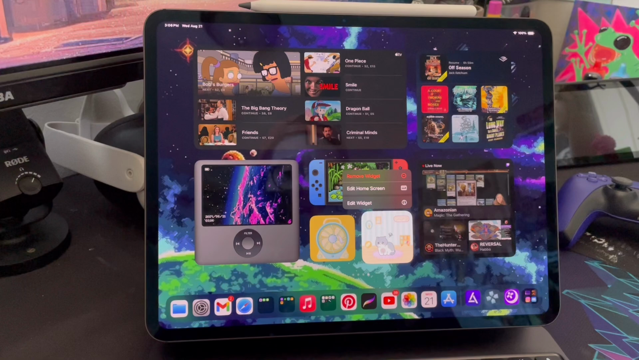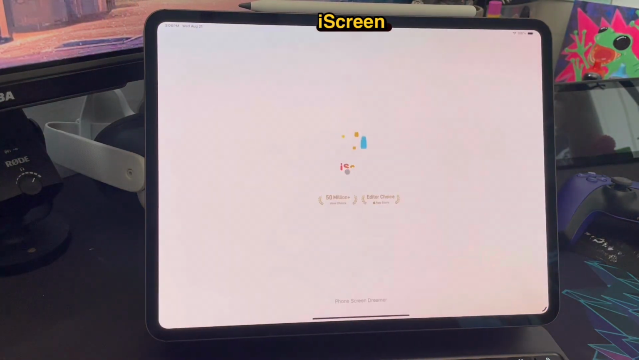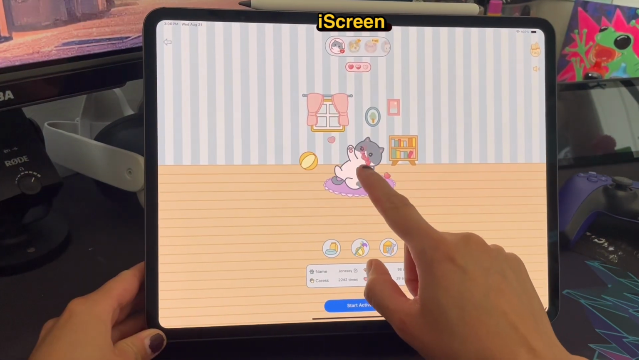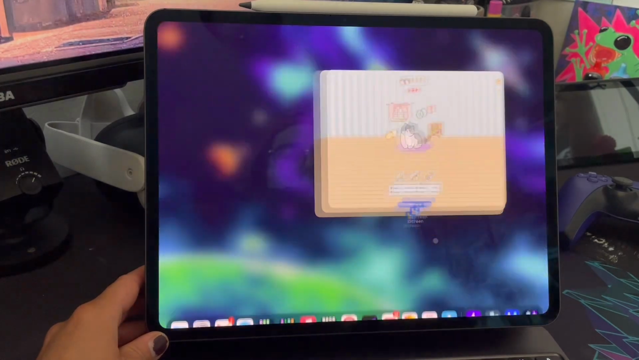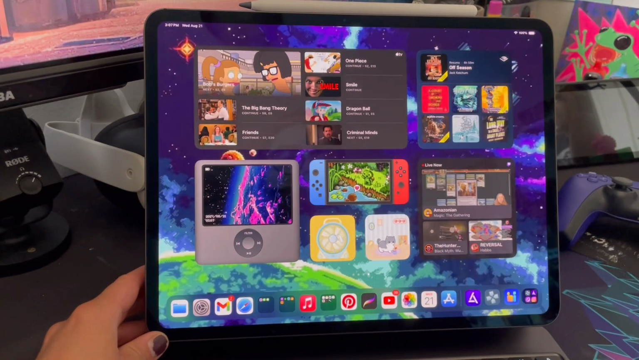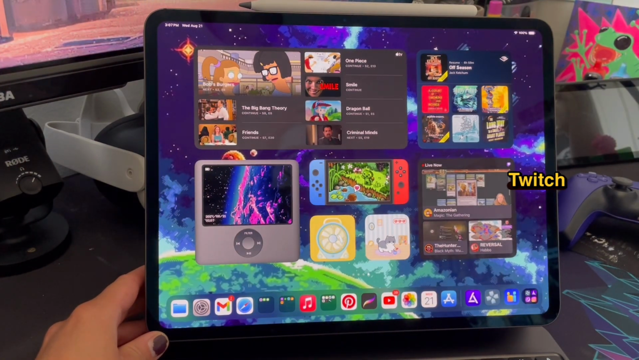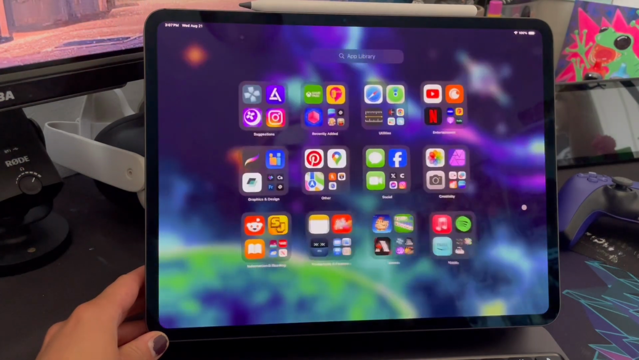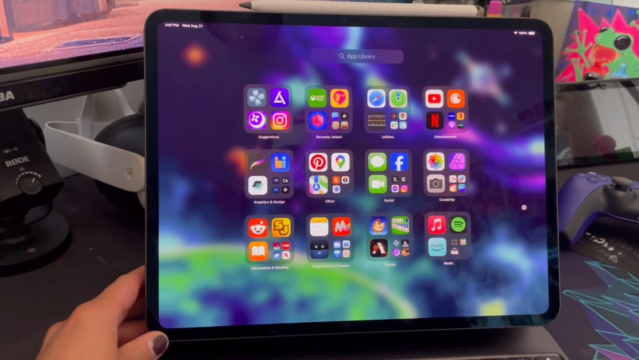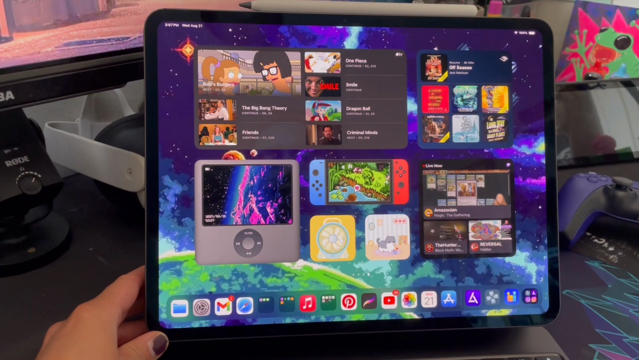Here's my little pet kitty on the iScreen app. It's kind of a little Tamagotchi. I only ever tap it to pet it to make him happy again because I don't want to watch ads to feed him and for him to play. See, but now he's happy. And that is all. Well, I guess I have the bottom row now.